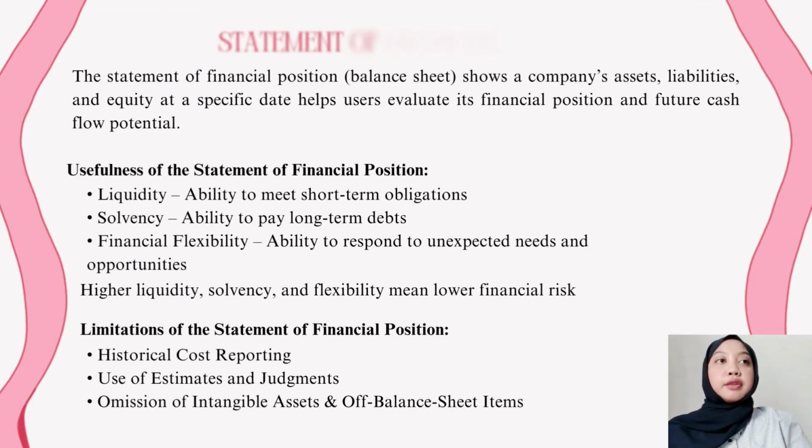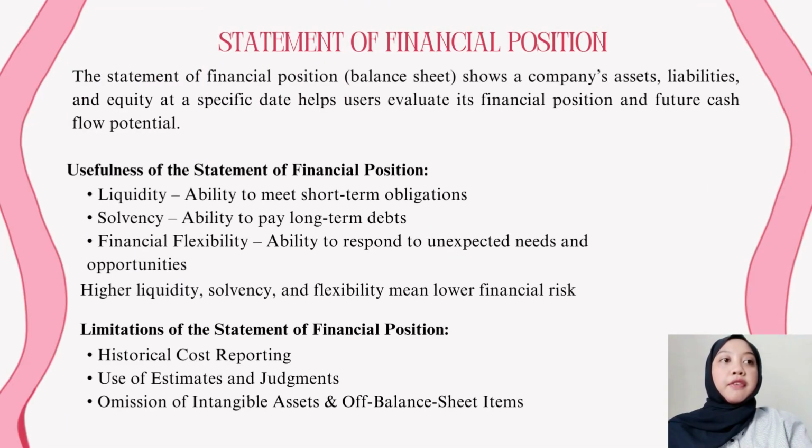Today we're going to talk about financial position and cash flow. The first one is the statement of financial position. The statement of financial position, or commonly called the balance sheet, shows a company's assets, liabilities, and equity at a specific date to help users evaluate its financial position and future cash flow potential.